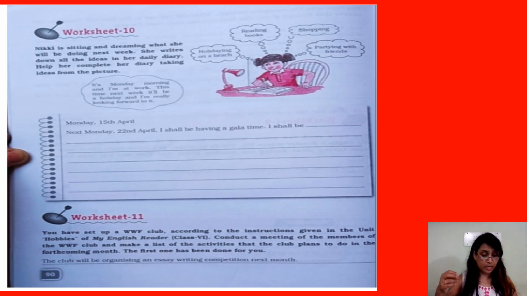I shall be reading books. I shall be shopping at the big market, or I shall be partying with my friends to celebrate my birthday. You know, you can form the sentences, and I'm sure you can. And if there is any problem, I am there for you. So never you worry.